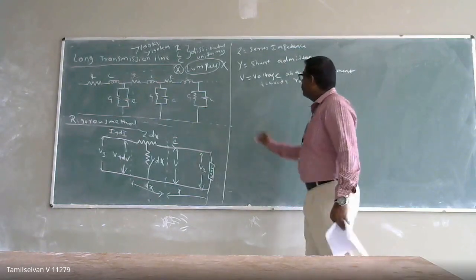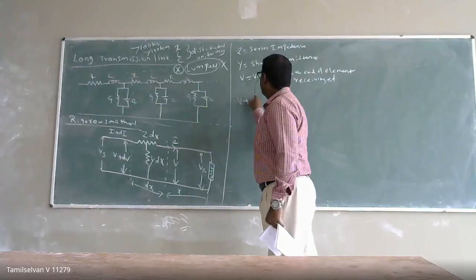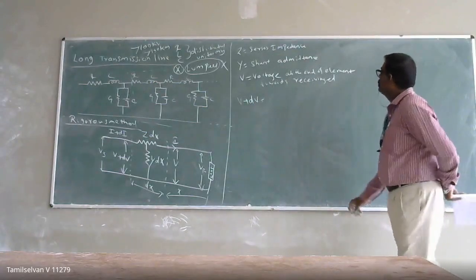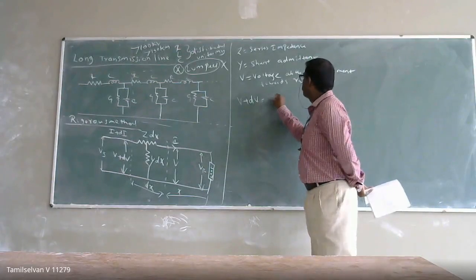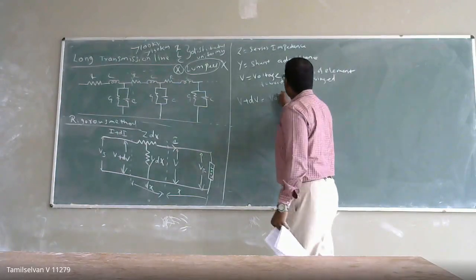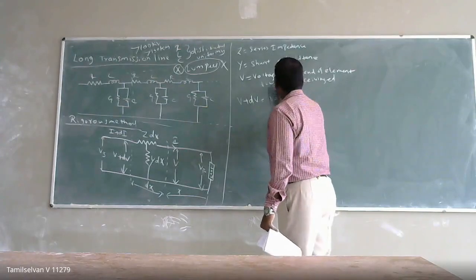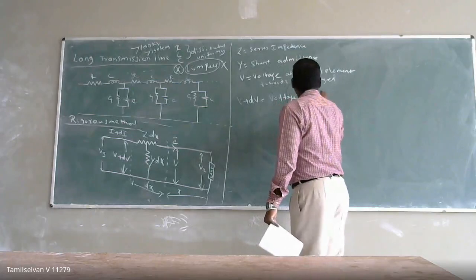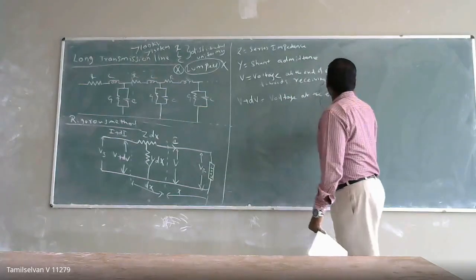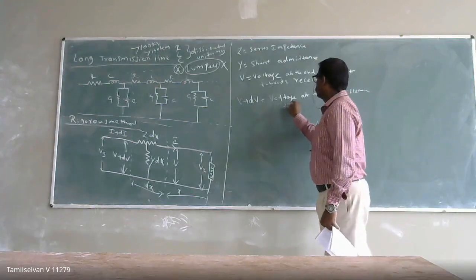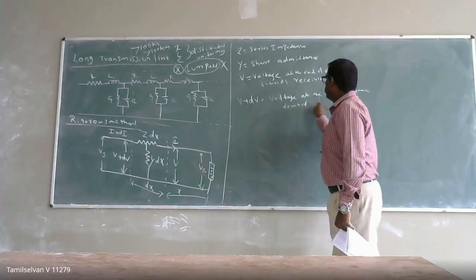And V plus dV is the voltage at the end of the element towards the sending end.